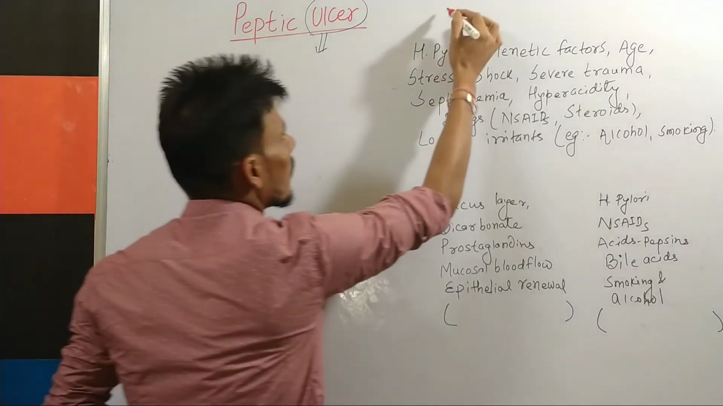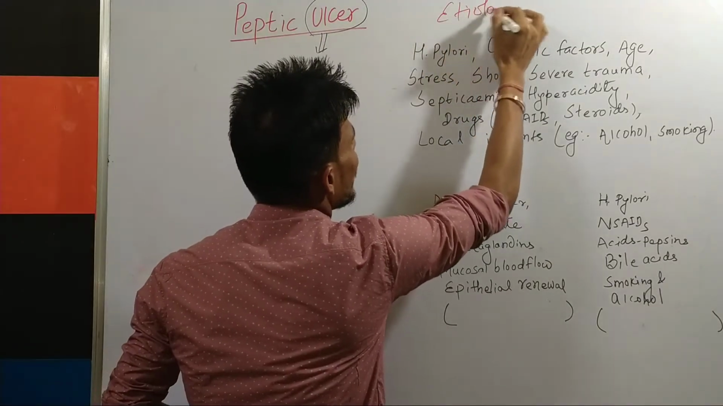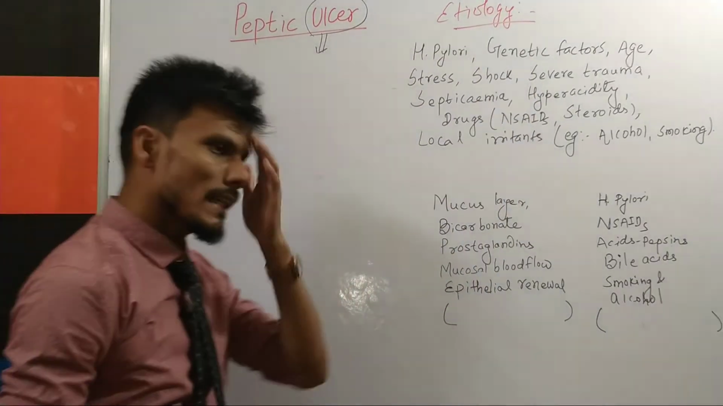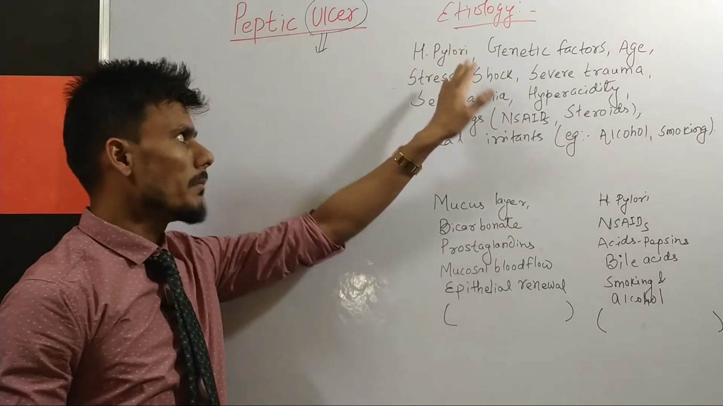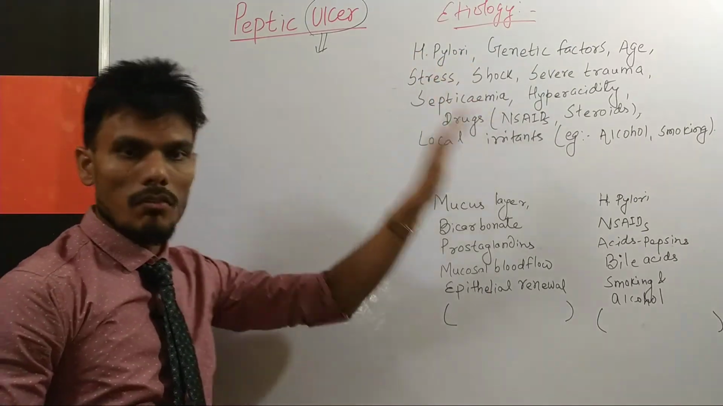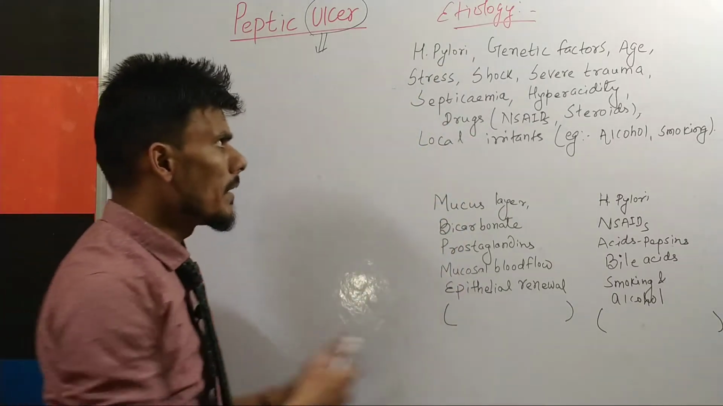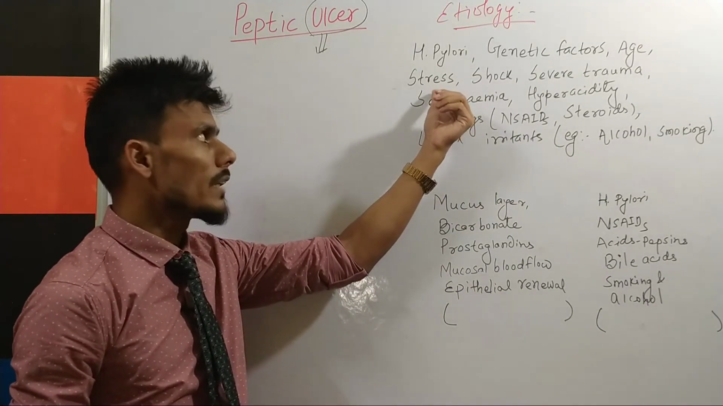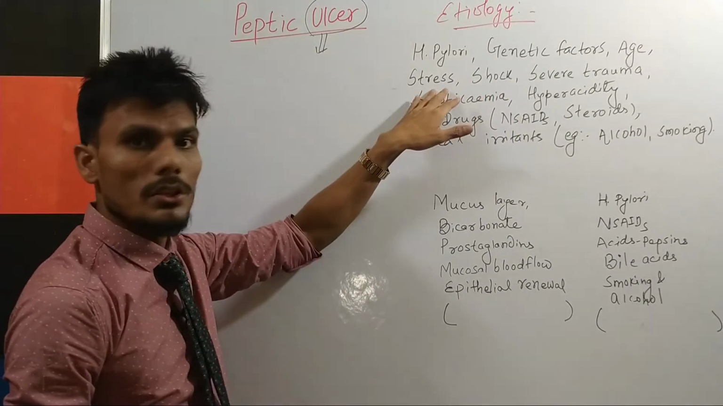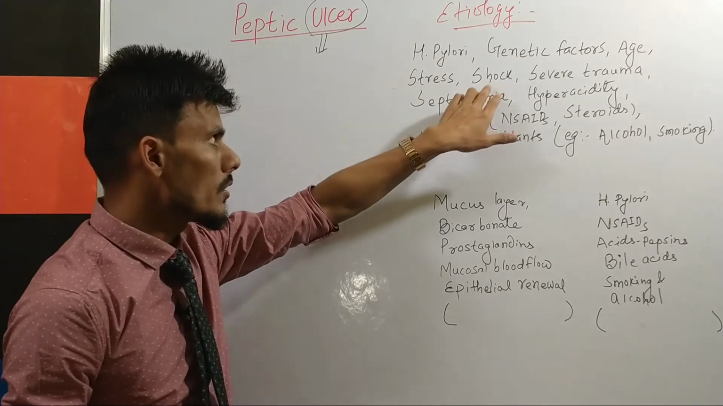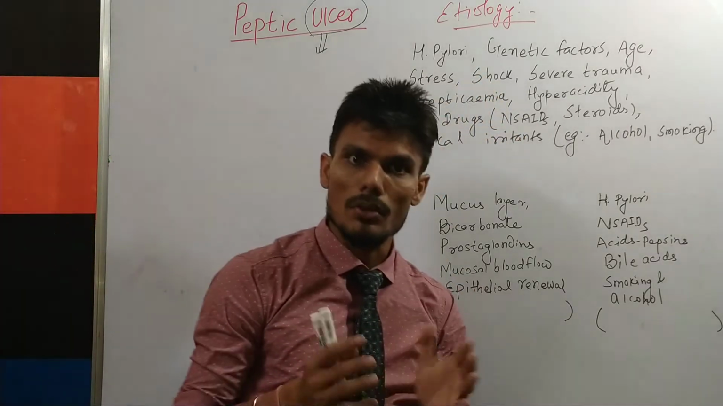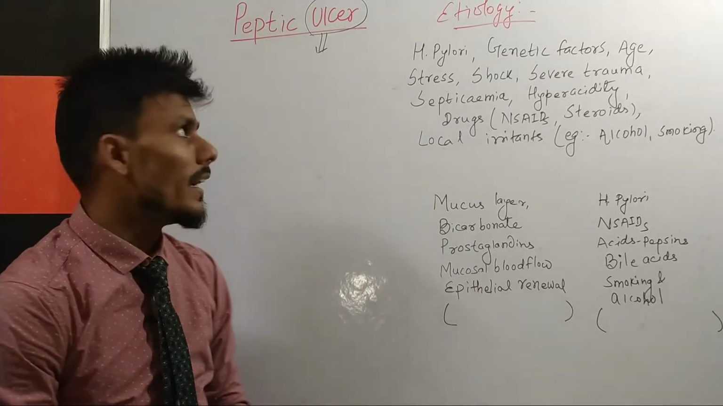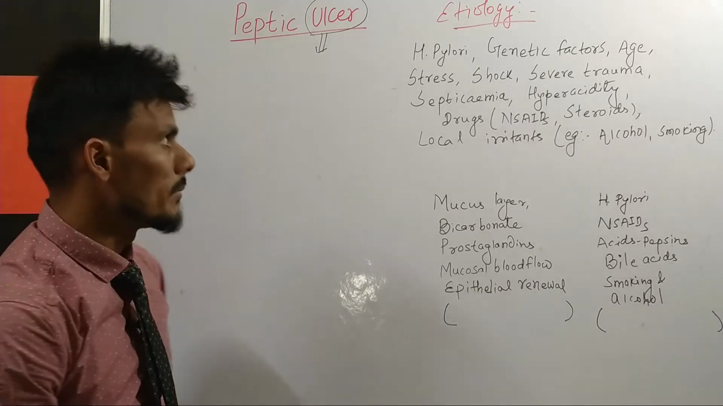Now moving towards the etiology, or the causes, of peptic ulcer. It has been observed that the bacteria Helicobacter pylori is involved in causing peptic ulcer. Apart from that, genetic factors, increasing age, and stress, psychological stress, can also lead to peptic ulcer, remember that. And then shock, which means when our body cells are not getting an adequate amount of blood, can also be an etiological factor for peptic ulcer.